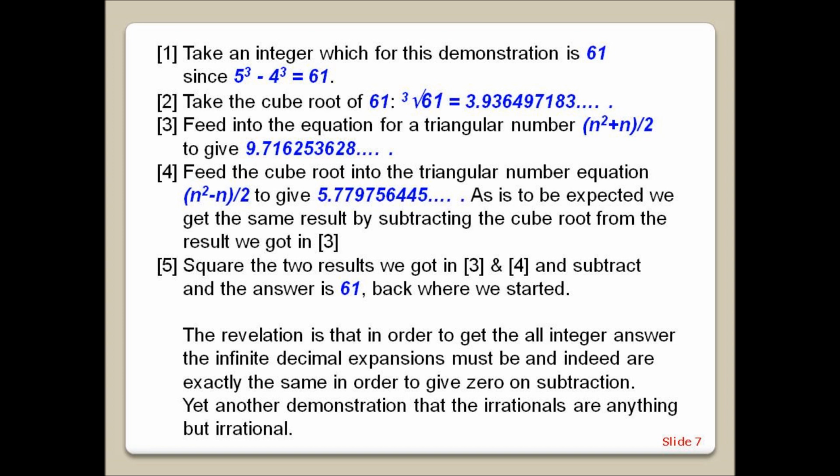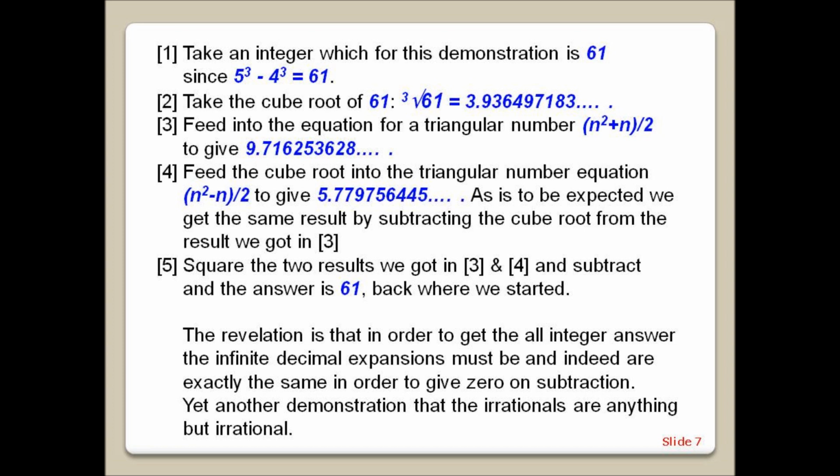Feed into the equation for a triangular number, n squared plus n all divided by 2, to give 9.716253628 ... 4. Feed the cube root into the triangular number equation n squared minus n all divided by 2 to give 5.7797564445 ...